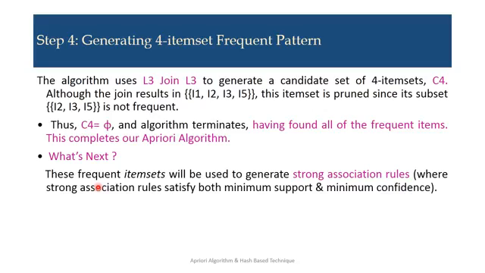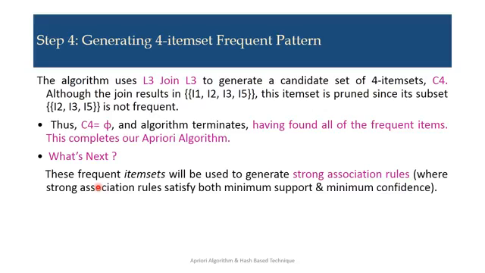Now step 4. In step 4, we generate the 4 item set frequent pattern. The algorithm uses L3 join L3 to generate a candidate set of 4 item sets, that is C4. While joining I1, I2, I3 and I1, I2, I5, we get I1, I2, I3, I5.